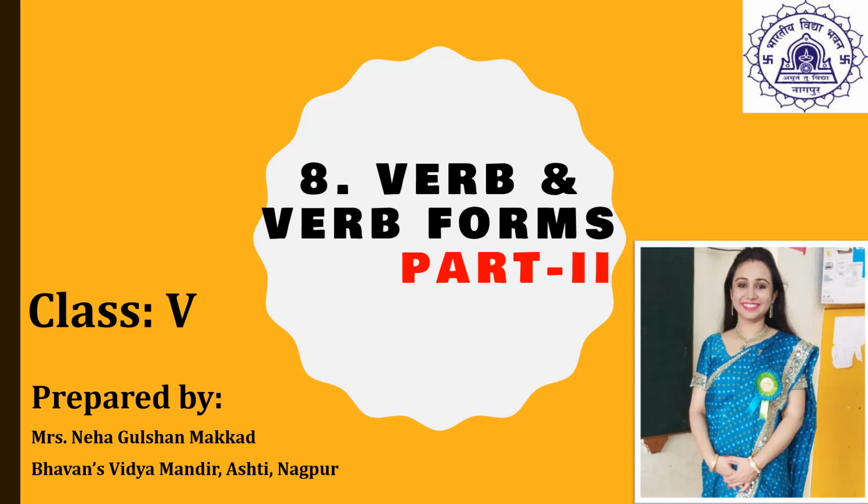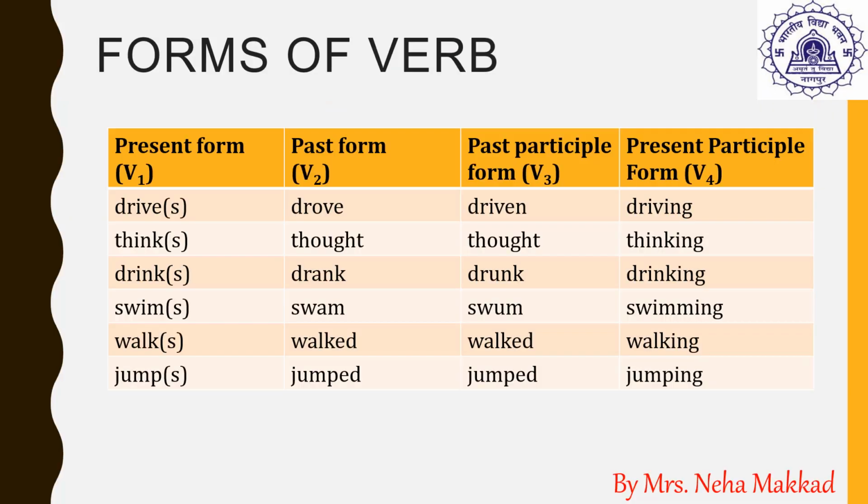We have studied the concept of verb and verb forms in the previous video. Let us revise what we have studied. There are four forms of verb: V1, V2, V3, V4. V1 refers to the present form of the verb, V2 refers to the past form of the verb, V3 refers to the past participle form of the verb, V4 refers to the present participle form of the verb.